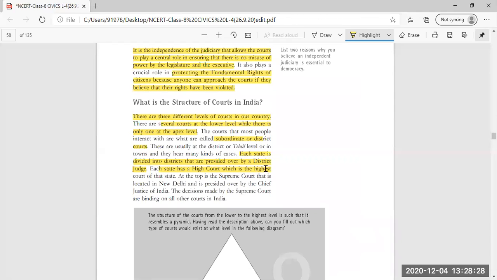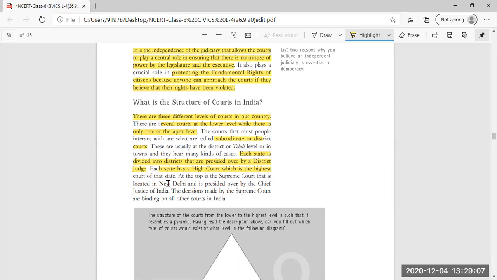Each state is divided into districts that are presided over by the district judge. So each state is divided into different districts, different provinces, and these districts are under the authority of a district judge. In this way, we can say that subordinate courts, that is the district courts, are there, in which the states are divided into different districts, and the head of the district court is the district judge.